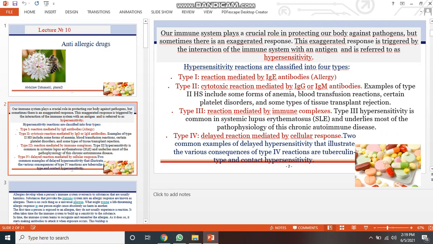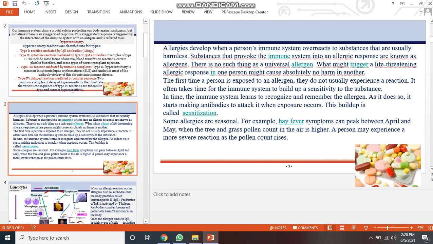Type 3 hypersensitivity is common in systemic lupus, SLE, and underlies most of the pathophysiology of the chronic autoimmune diseases. Type 4 is a delayed reaction mediated by cellular response. Two common examples of delayed hypersensitivity that illustrate the various consequences of type 4 reaction are tuberculin type and contact hypersensitivity.